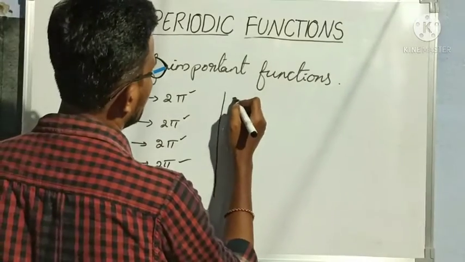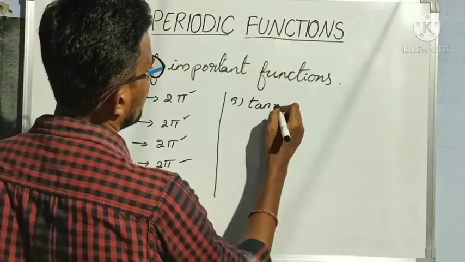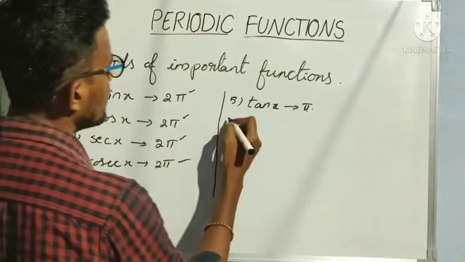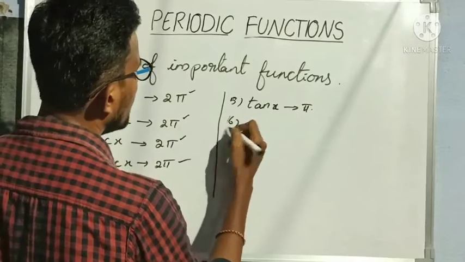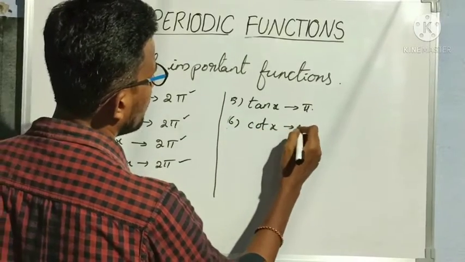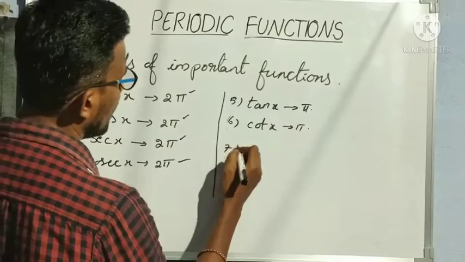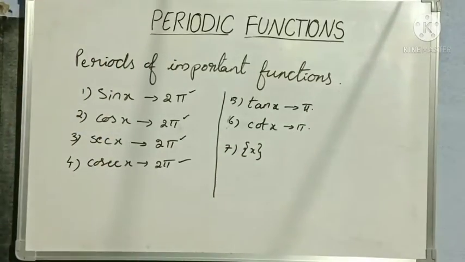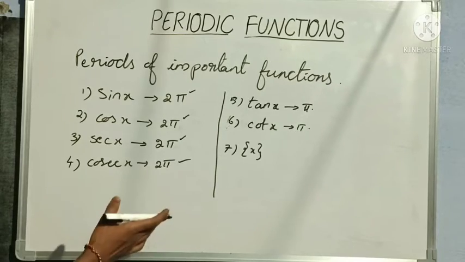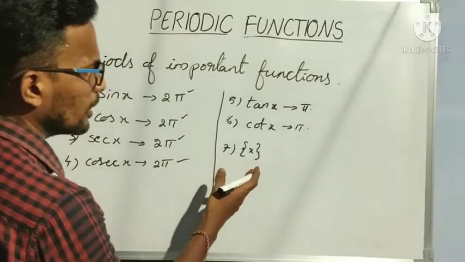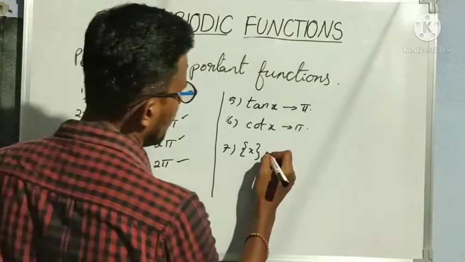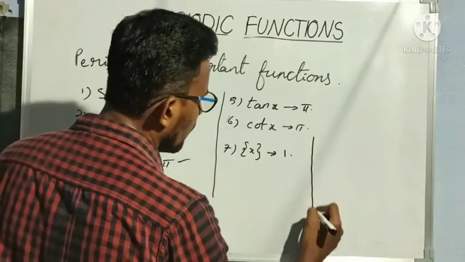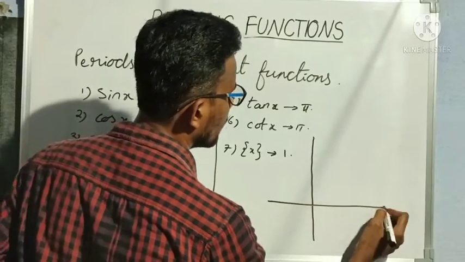And next, fifth, tan x. For tan x, we'll get the periodic graph after every pi, meaning after every 180 degrees. So that's why the period of tan x is pi, and the period of cot x is also pi. Next, one more we have. What is this function called? Yes, greatest integer function. No, it is not the greatest integer function, it is the fractional part function, and the period of this function is 1. I hope I have already explained this while explaining the graph of functions, right?